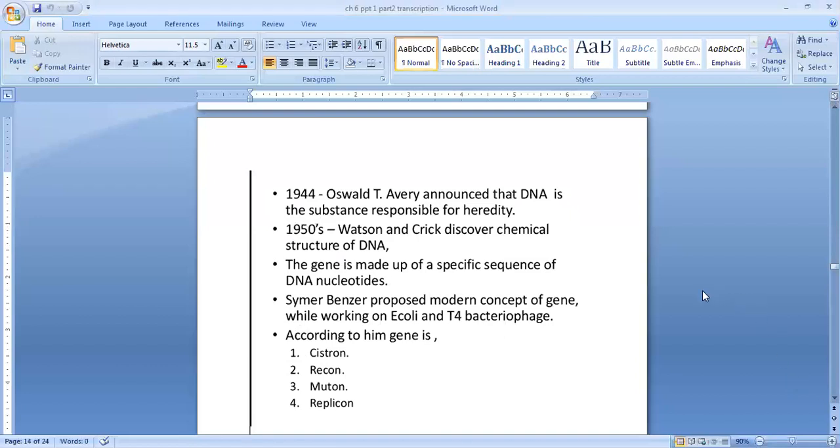In 1944, Oswald T. Avery announced that DNA is the substance responsible for heredity. In the 1950s, Watson and Crick discovered the chemical structure of DNA. The gene is made up of a specific sequence of DNA nucleotides.